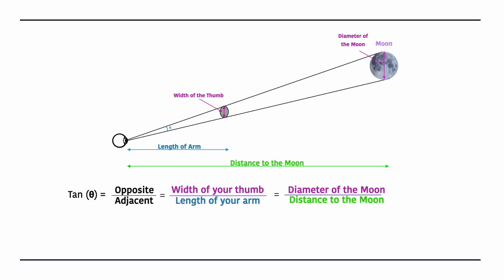To do this, he measured two things. He measured the length of his arm and the width of his thumb, and he said that tan theta equals opposite divided by adjacent, which is equal to the width of his thumb divided by the length of his arm. And by doing this, that angle would be equal to the diameter of the moon divided by the distance to the moon. And this is basically the same thing as the angular size of the moon.